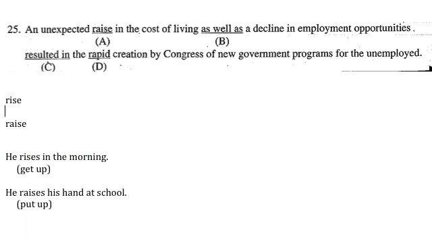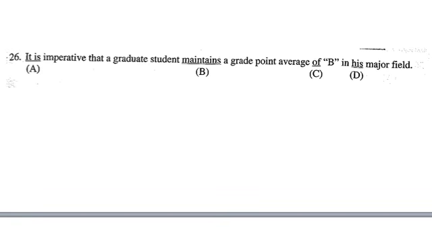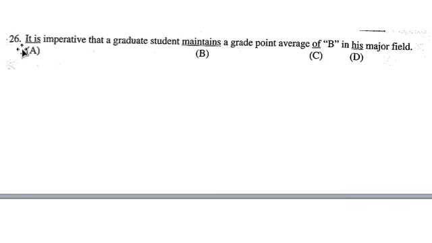Okay, moving on. That one got a little bit long. Okay, 26. It is imperative that a graduate student maintains a grade point average of B in his major field. So let's take a look at the options here. It is imperative that. Well, this is an impersonal expression.